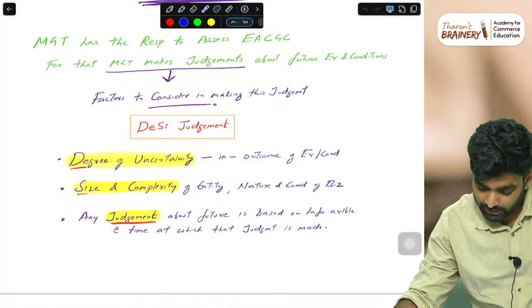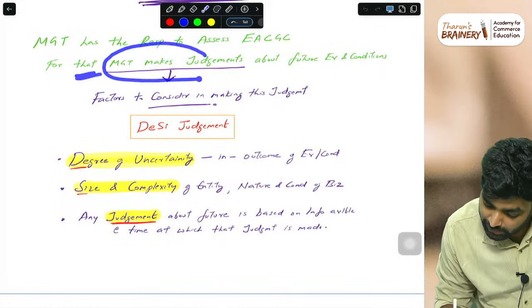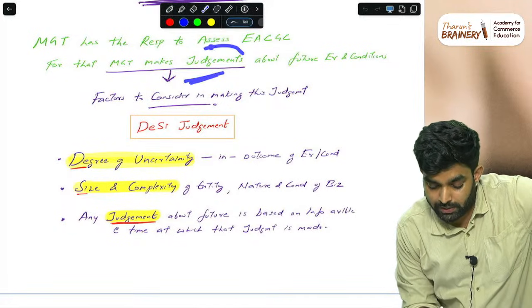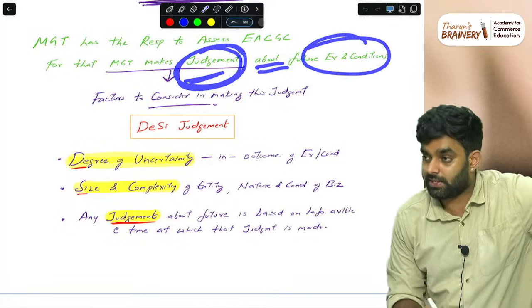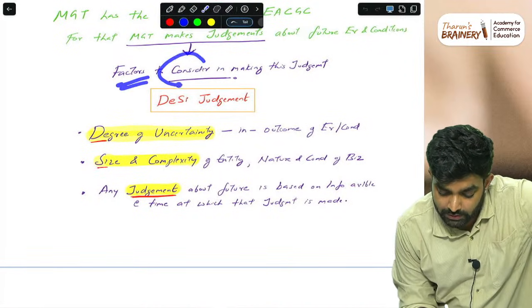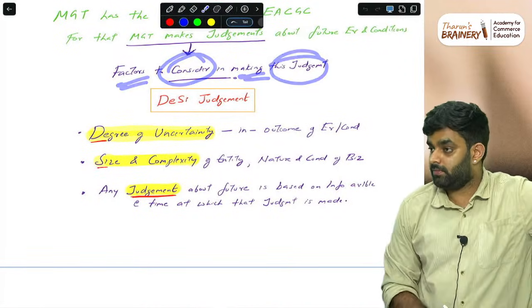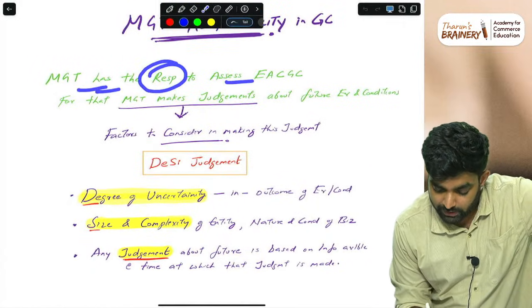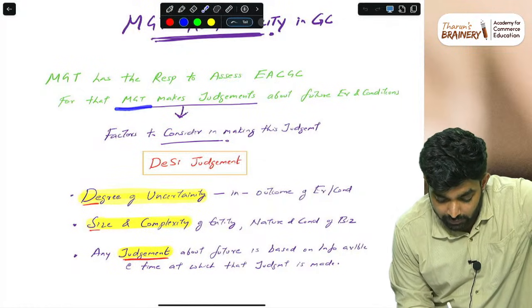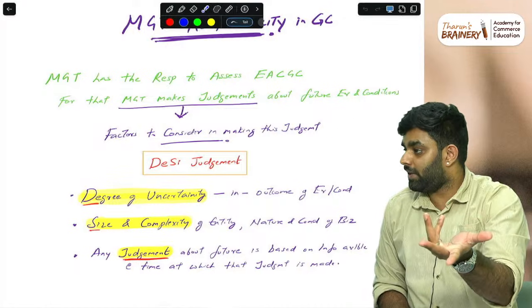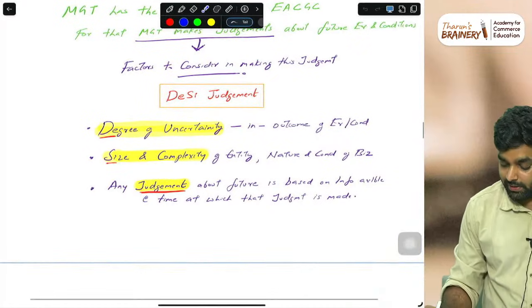Then once that is done, management will make judgments. For making the assessment, management will make a lot of judgments about future events and conditions. Factors to consider in making this judgment: management has the responsibility to assess the entity's ability, and for that management will make some judgment. That is a future judgment only management can make. So when they are making the judgment, they will consider these things.